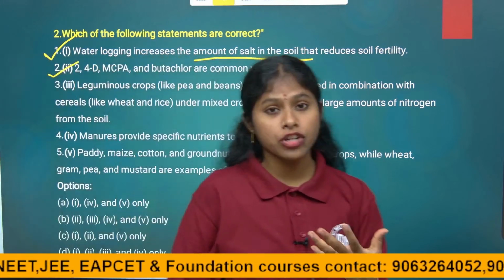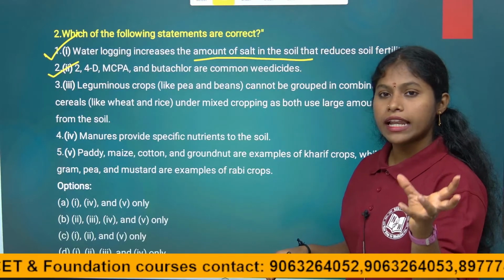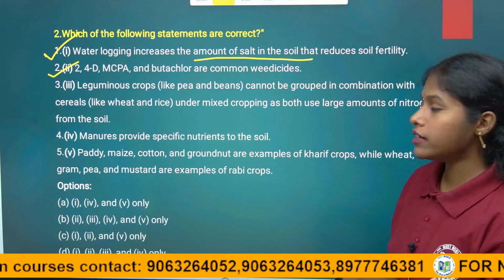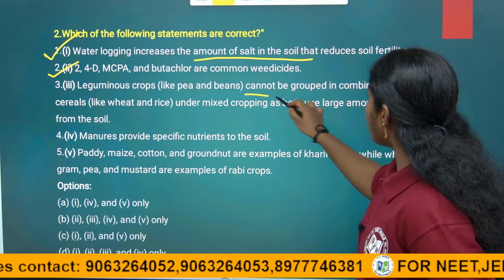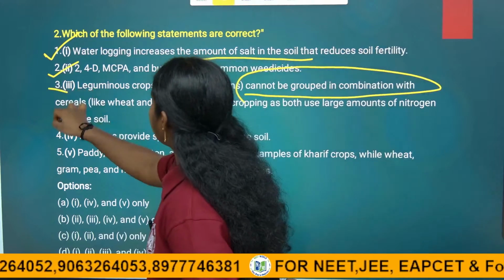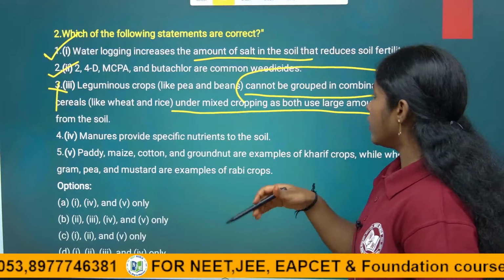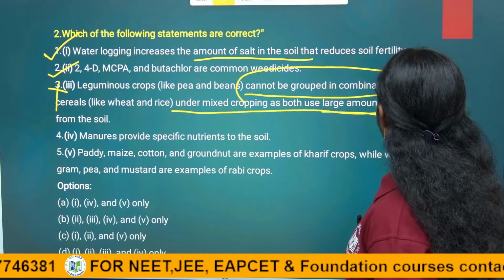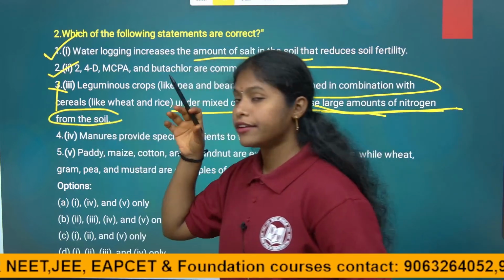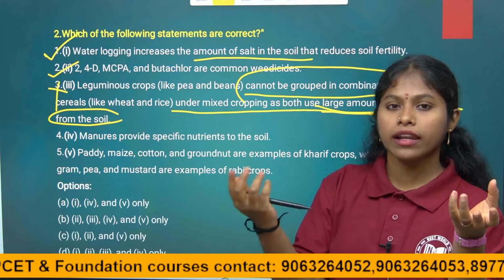We know in natural methods we have studied that mixed cropping, in that we mix leguminous plants with non-leguminous plants for the nutrient replenishment. So they are saying cannot be grouped in combinations. So 3 is absolutely a wrong answer. Under mixed cropping they are asking specifically about mixed cropping. It is for nitrogen only, the element of nitrogen only, that we keep leguminous plants with non-leguminous plants.